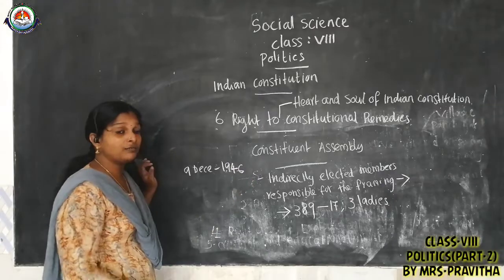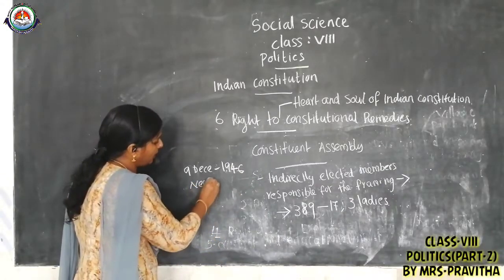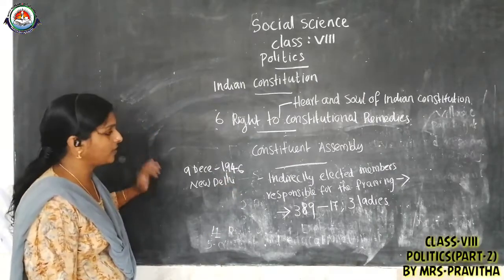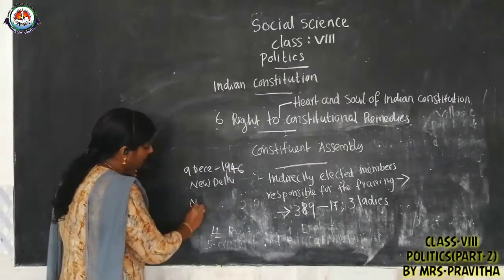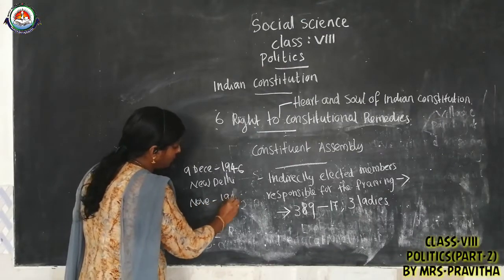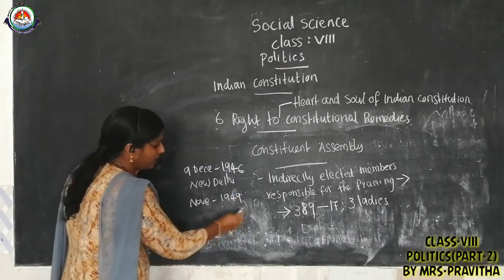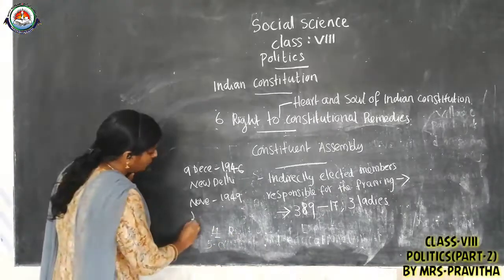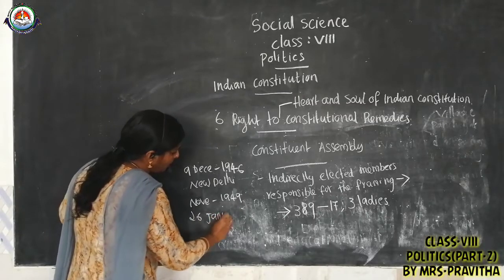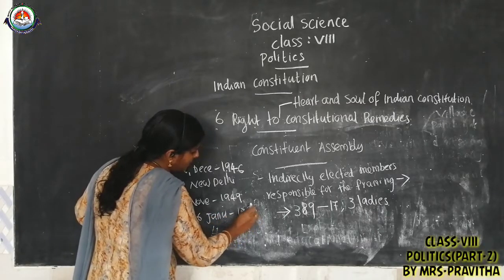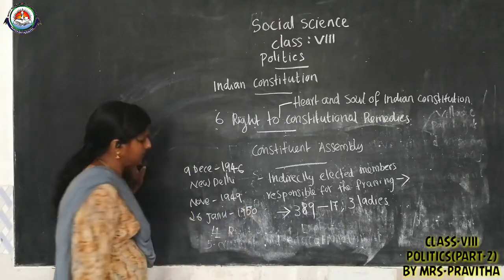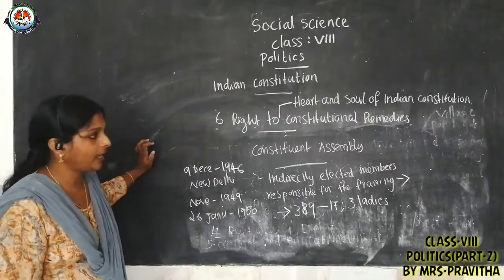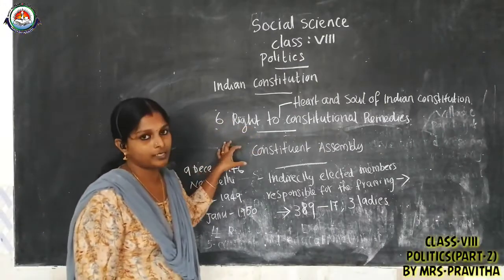After that, they finally met in November 1949, and the Constitution was adopted and enforced on 26 January 1950. The significance of that day we also discussed: it is celebrated as Republic Day. So this is about our Constituent Assembly.